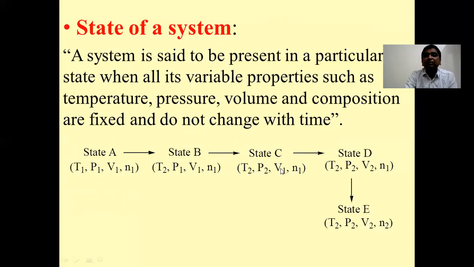Or suppose we change temperature, pressure and volume to state D. Even in that case also we say that the system has changed its state.